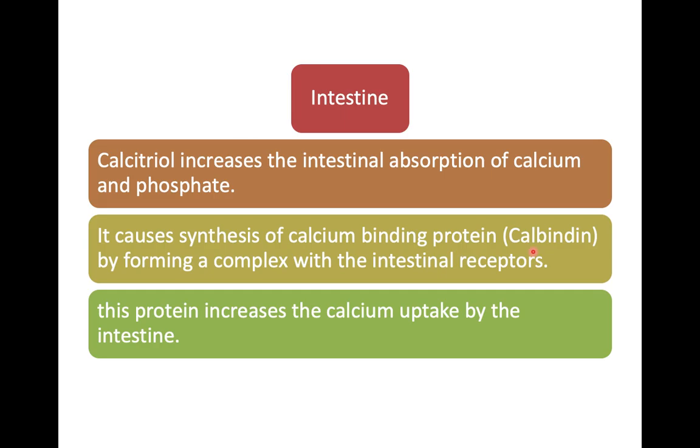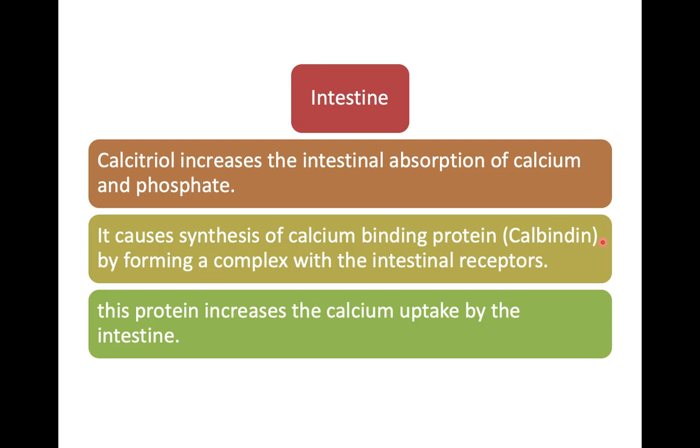Vitamin D binds to its receptors present on the intestine, which leads to transcription and then translation of a protein, calbindin. This calbindin can bind simultaneously with four calcium molecules.